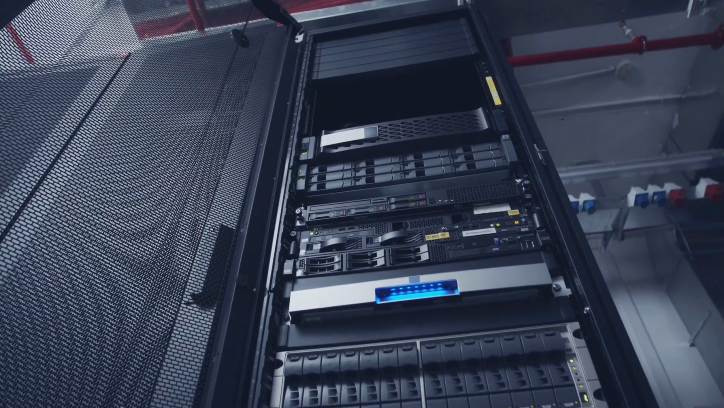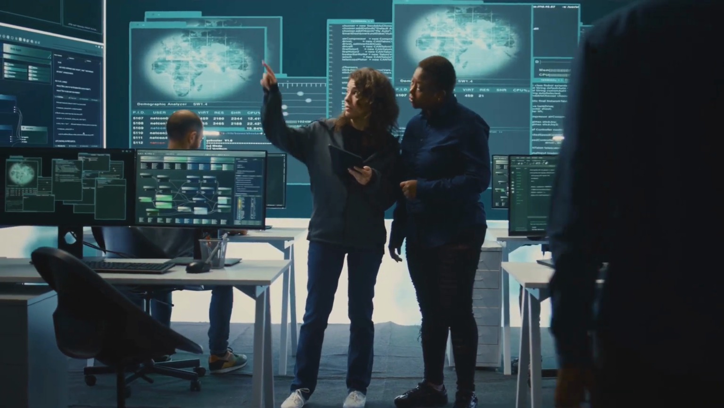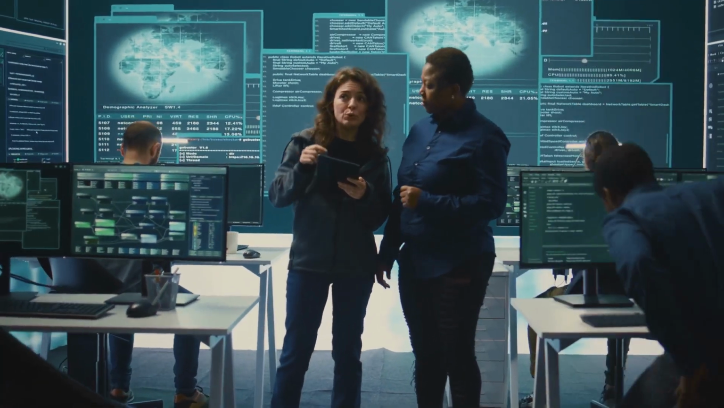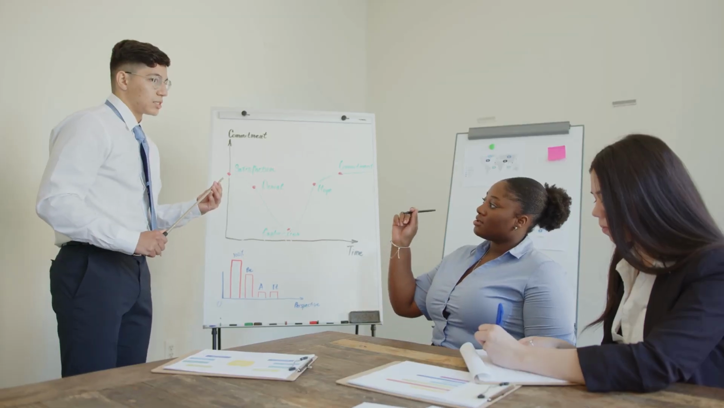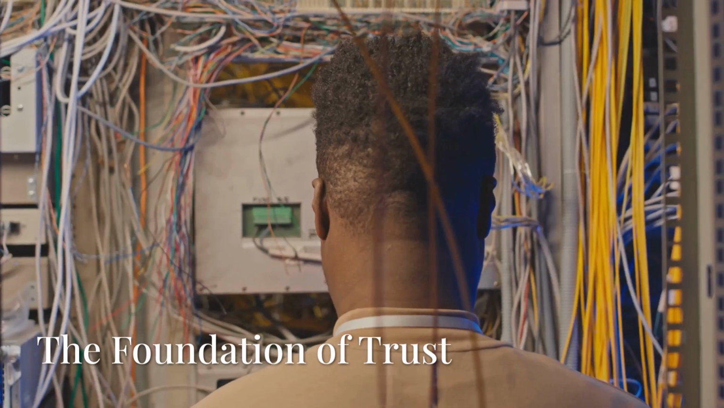Multi-tenant environments share resources among multiple customers. While cost-effective, multi-tenancy requires robust security measures to prevent data breaches. Choosing the right cloud model depends on factors like security requirements, budget, and compliance needs.